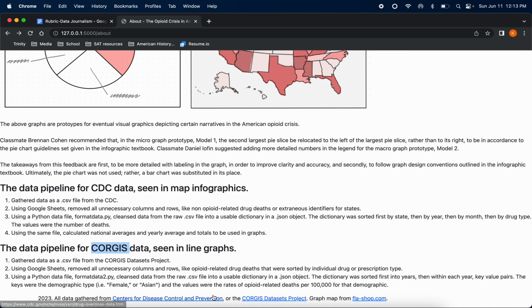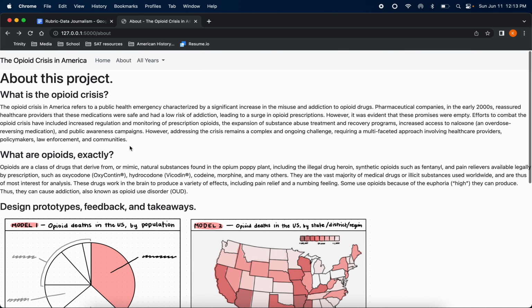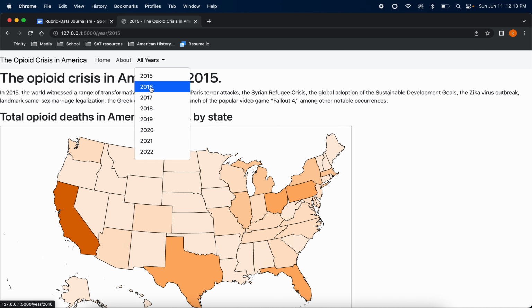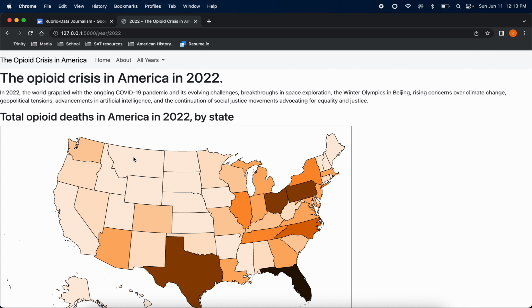So let's go back here. So yeah, here's my data pipeline, pretty standard stuff. Cleansed it in Google Sheets and then downloaded it and then formatted it with a Python file. And then as you can see, the navbar links all work. Can go to each year. So let's go 2022. For each year, I kind of give a little blurb on what happened that year globally to just provide some context.